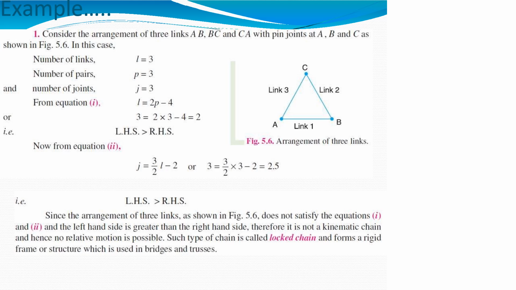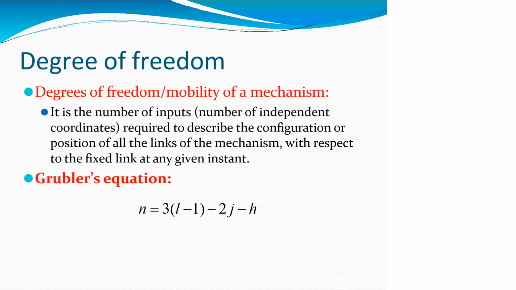Now the figure shows three pairs of kinematic links. It has number of links 3, pairs 3, and joints 3. The result shows the LHS is greater than the RHS, so we can say it is a locked chain.